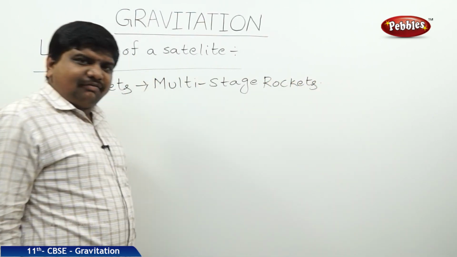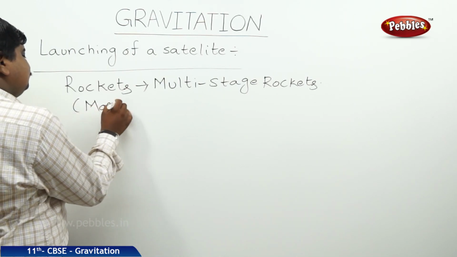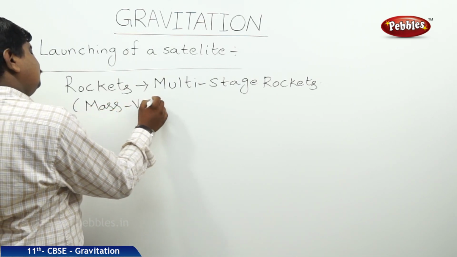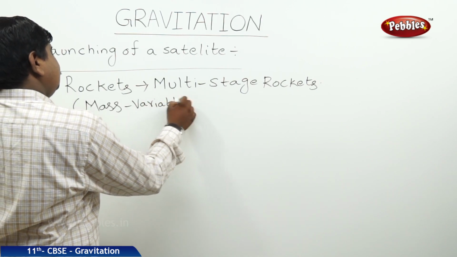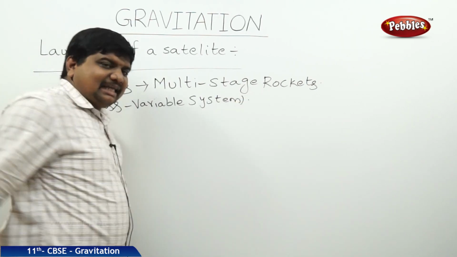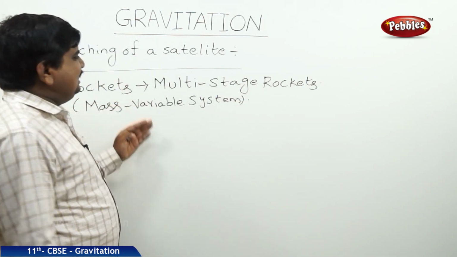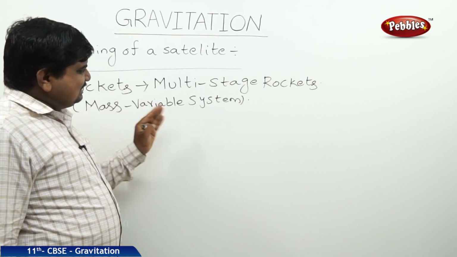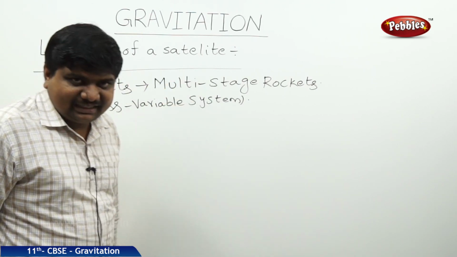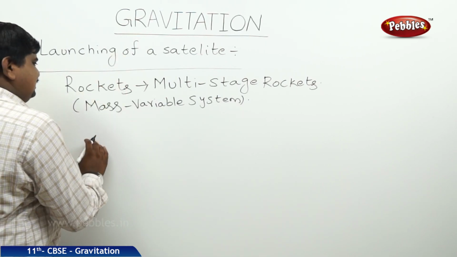The rocket is one of the best examples of a mass variable system. To achieve the greater speed which is equal to the escape velocity, this multi-stage system is a must to launch the satellites. Let us see the rough sketch of this multi-stage rocket system.